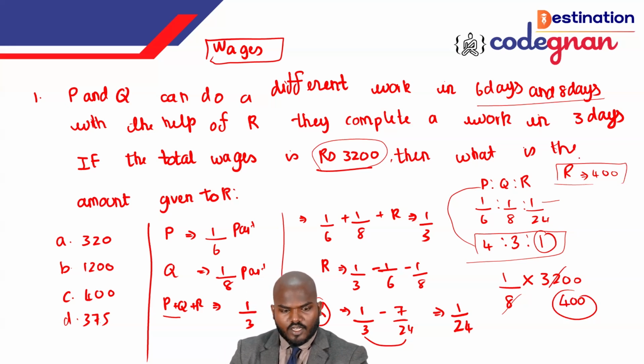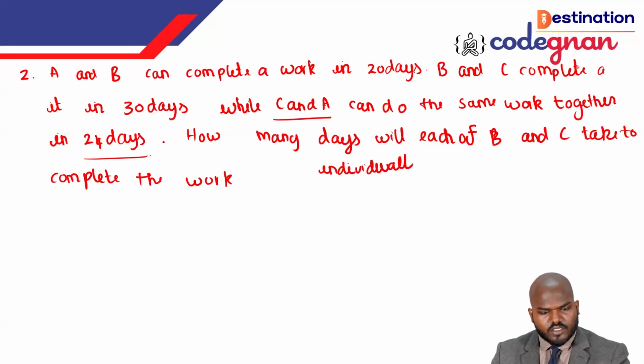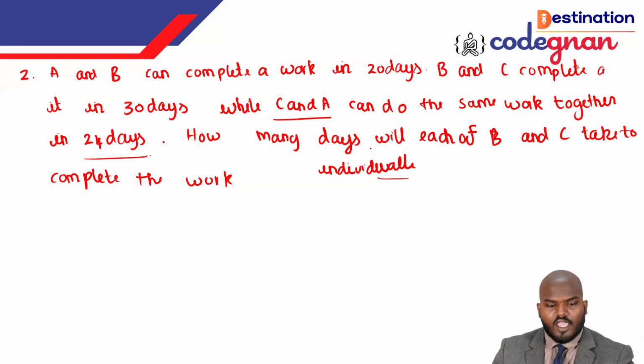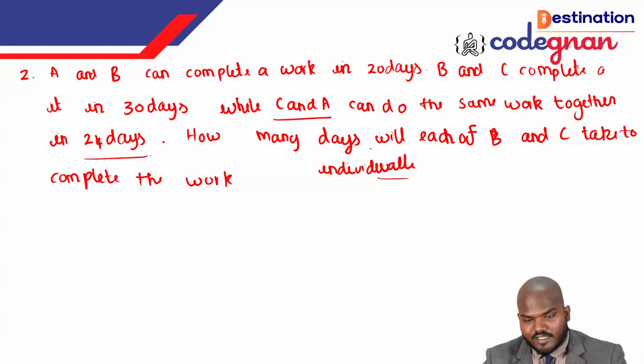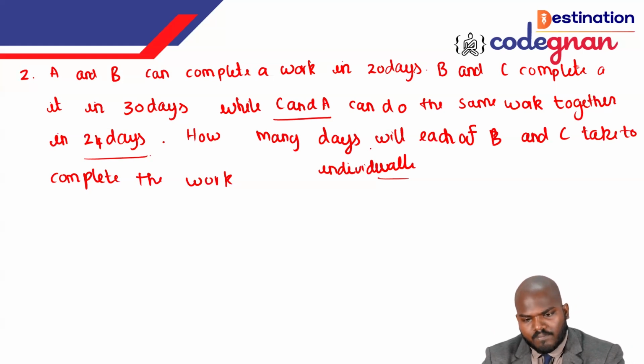Okay, going to the next question, guys. This is a little bit of a big question. Let us read out the question once again. A and B can complete the work in 20 days. And there is another person, C, combining here: B and C can complete the work in 30 days. C and D, they can do the same work together in 24 days. So how many days will each of B and C take to complete the work?